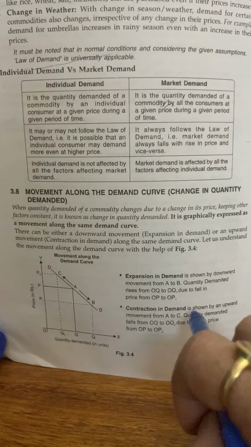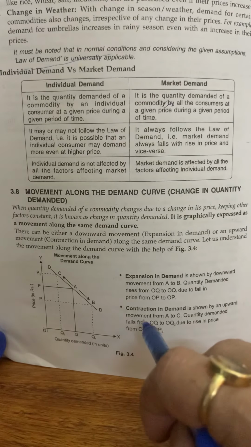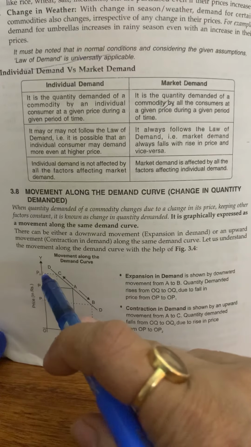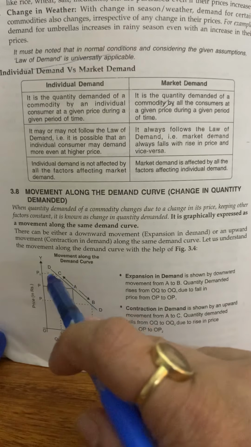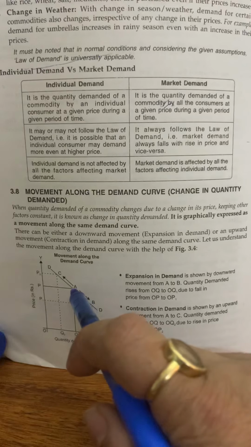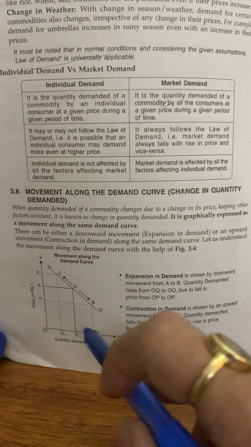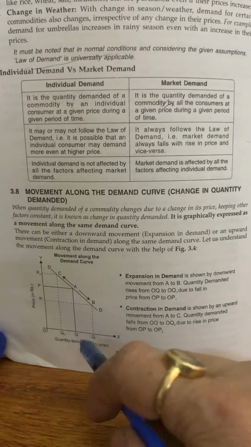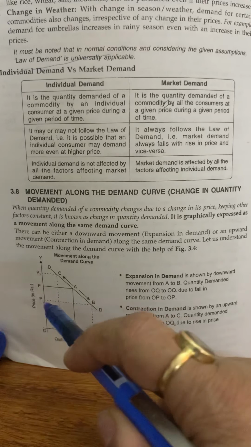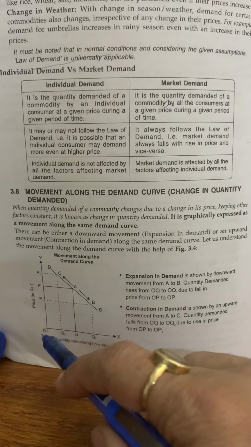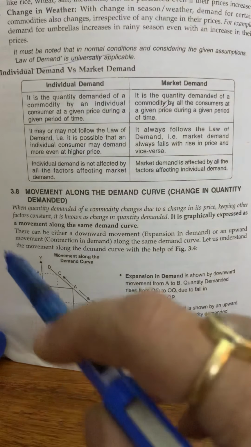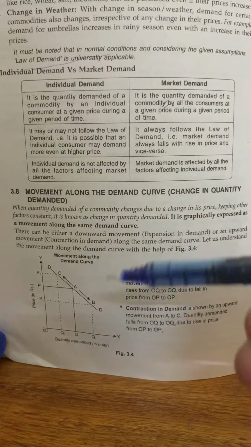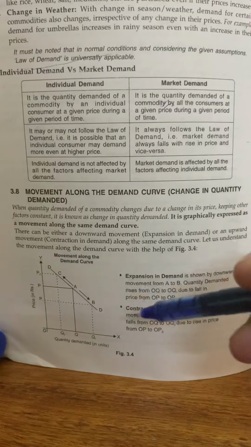And contraction in demand is shown by upward movement from A to C. This is the contraction in demand, and the curve is moving upward from A to C. Quantity demanded falls from OQ to OQ2, and the price rises from OP to OP2. This is how the movement along the demand curve takes place on the same curve of demand.